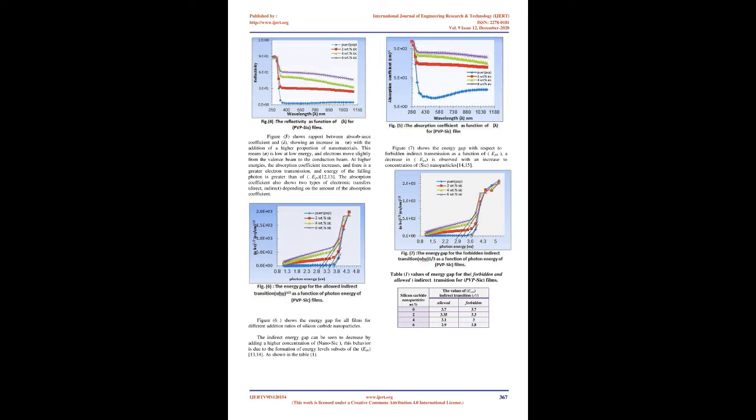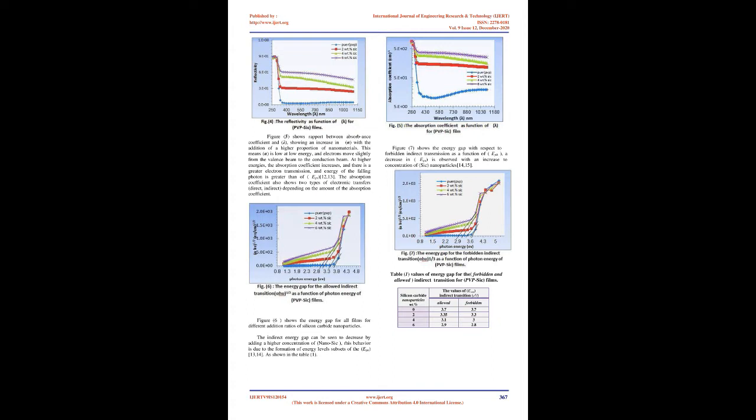The absorbance coefficient, α, was determined for all films using the equation 7,9, where B is a constant that depends on the type of material, hν is the photon energy, Eg is the energy gap between direct transition, and r is an exponential constant whose value depends on the type of transition. r equals 2 for allowed indirect transition and r equals 3 for forbidden indirect transition. The following equation shows the refractive index 10,11.